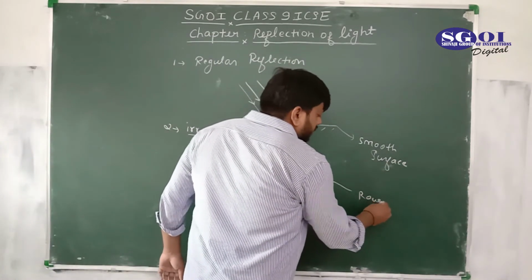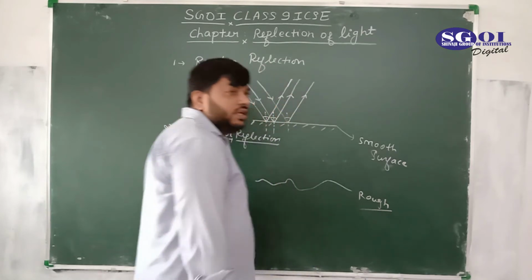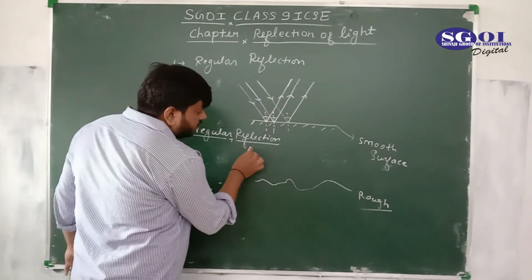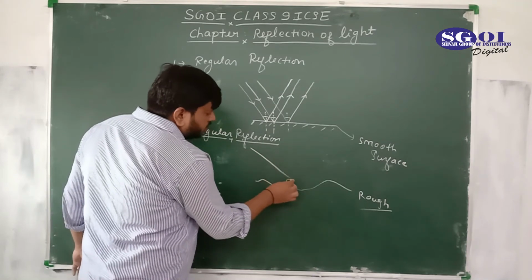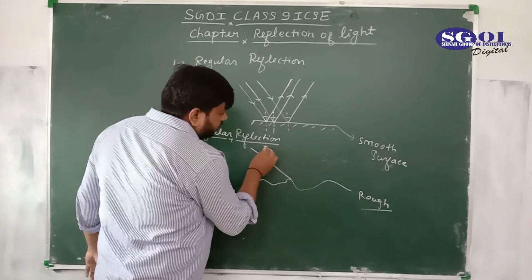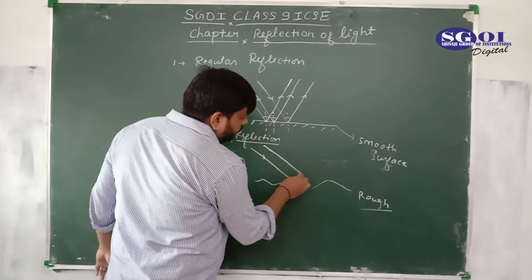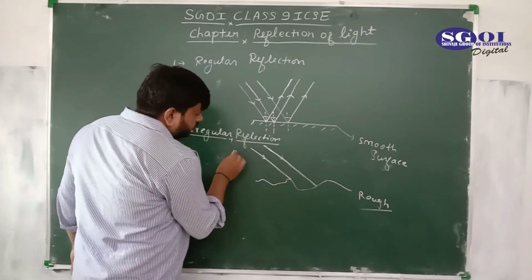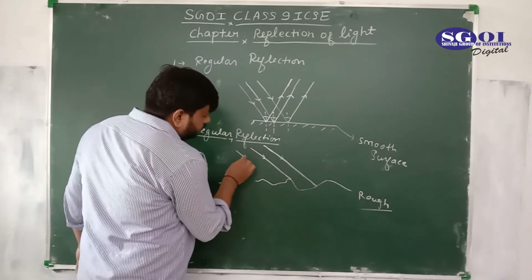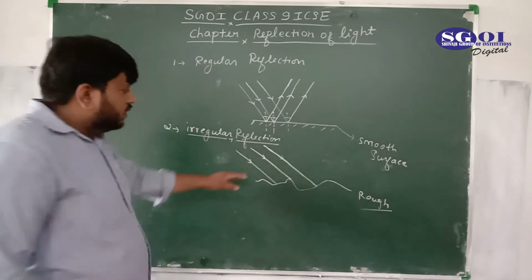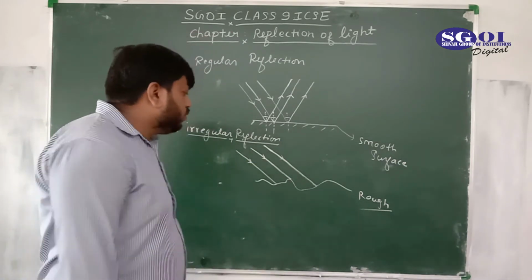And rays of light are coming parallel to each other. These rays of light are parallel to each other.